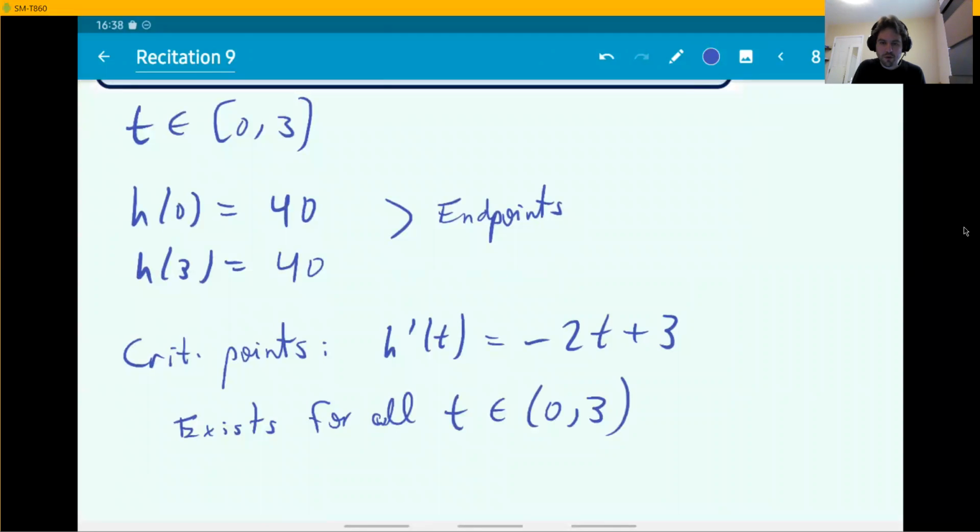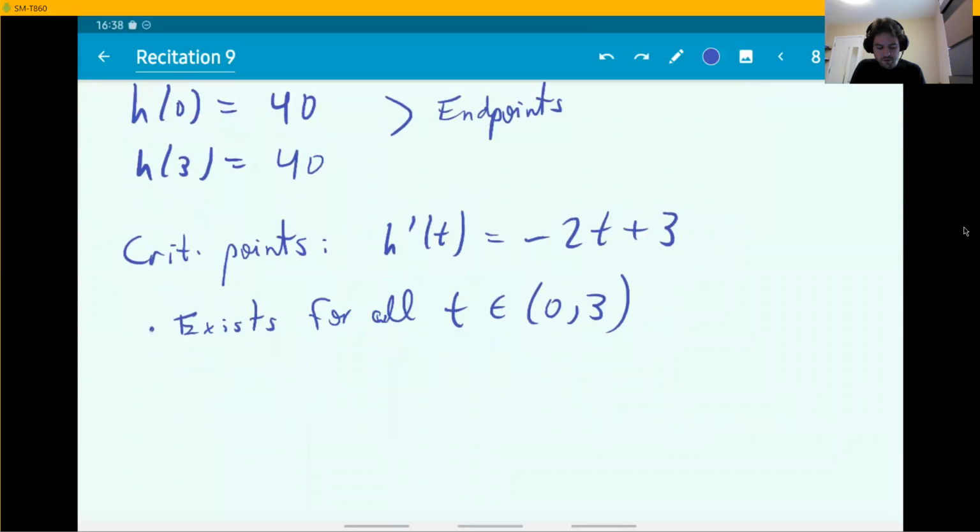If we're looking for critical points over this domain, then it has to be between 0 and 3 strictly. But actually, it's true that this exists for any real number t. It's just that we only care about these ones right now. So it does exist for all. There is no place where the derivative does not exist. That's usually going to be the case, by the way. However, you will usually find at least one location where the derivative is 0.